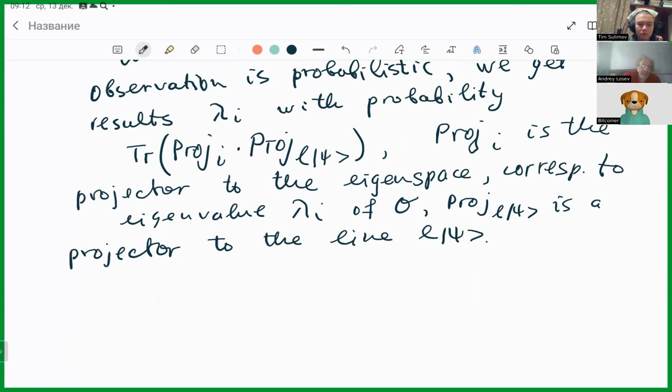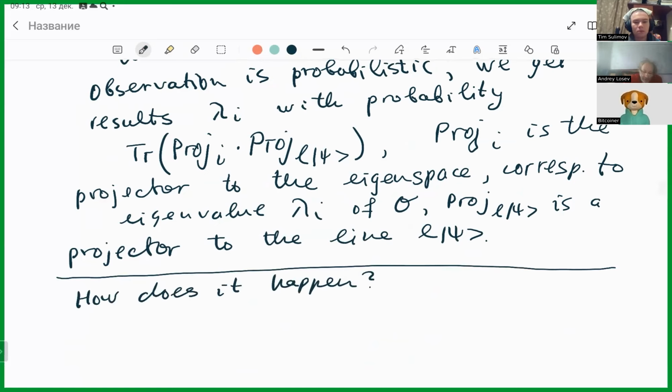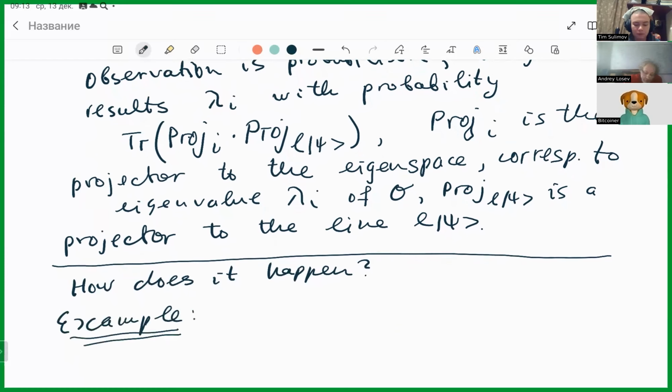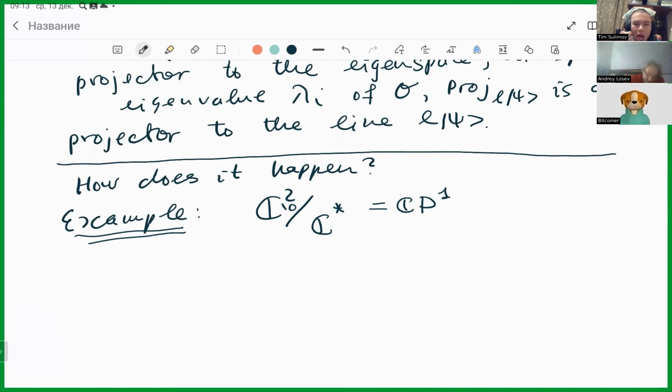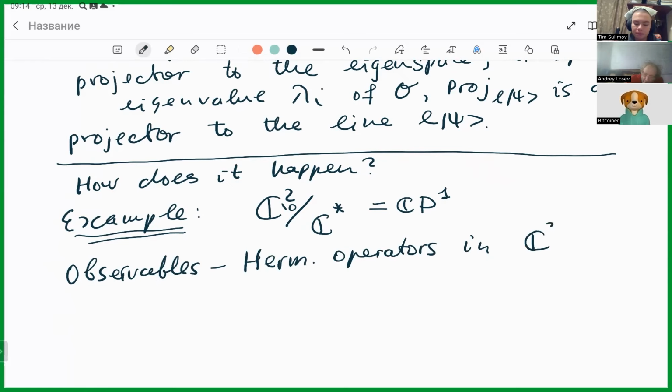However, the question is, how does it happen? We will consider an example where we have C² over C*, that is CP¹, and we will take observables as being Hermitian operators in C².